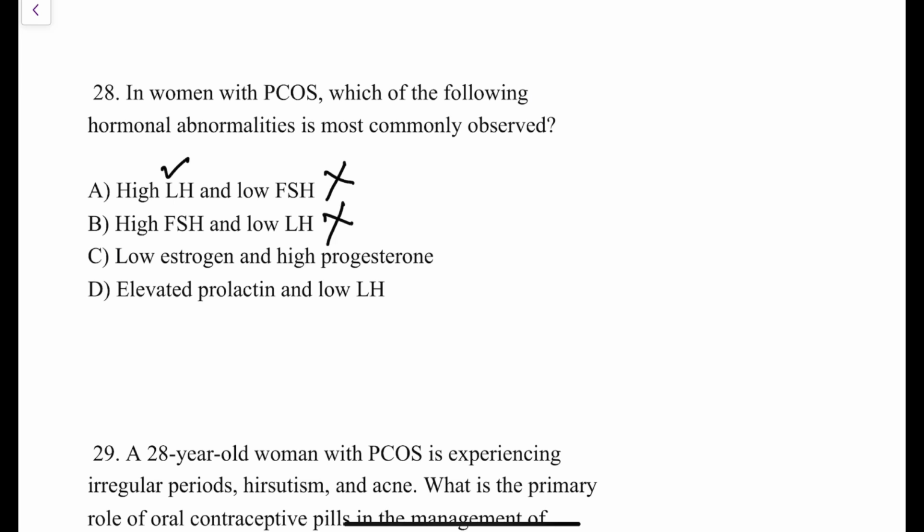High FSH and low LH, no. LH is increased in patients of PCOS. FSH is normal in patients of PCOS. Low estrogen and high progesterone. Estrogen (E1) is increased in patients of PCOS. Progesterone is decreased in patients of PCOS. So this is also ruled out.